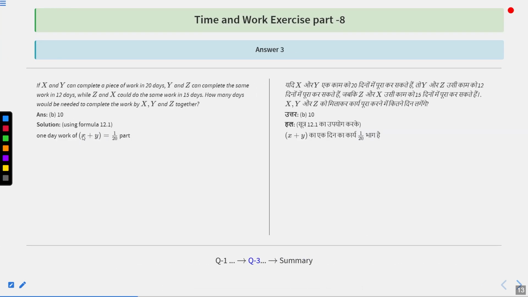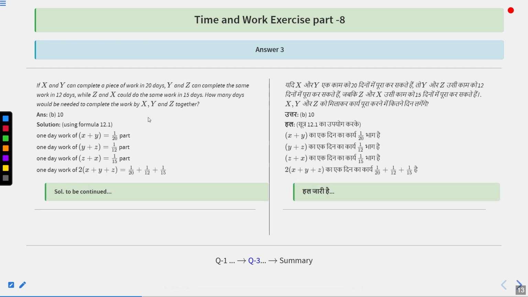Now, X and Y can do the work in 20 days. That means one day work of X and Y is 1 upon 20 part. Y and Z can do it in 12 days. That means one day work of Y and Z is going to be 1 upon 12 part. Z and X can do the work in 15 days. That means one day work of Z and X is 1 upon 15th part.